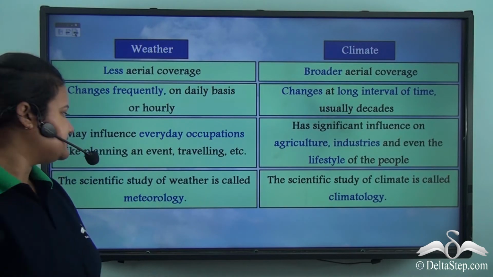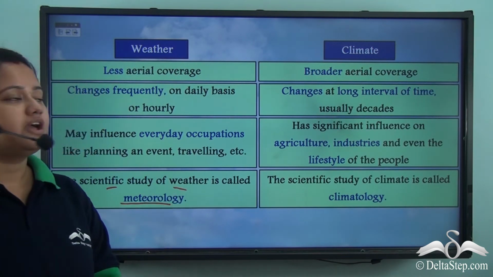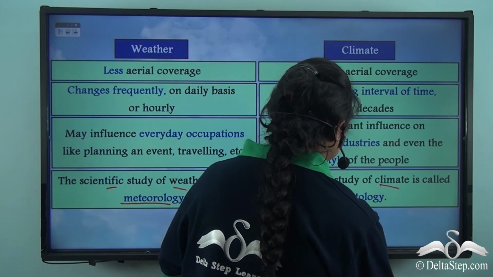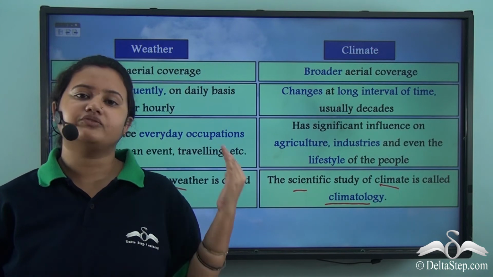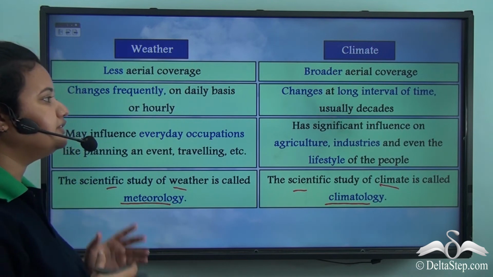Finally, the scientific study of weather is called meteorology, whereas the scientific study of climate is called climatology. So these are the main point of differences between weather and climate. Now you can pause the video here and have a look at the differences.